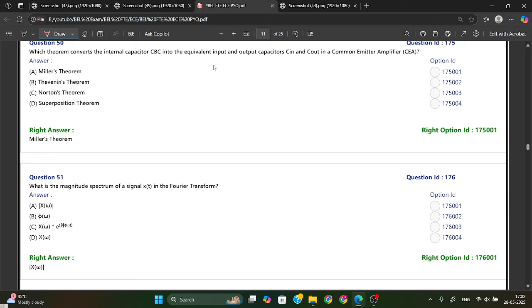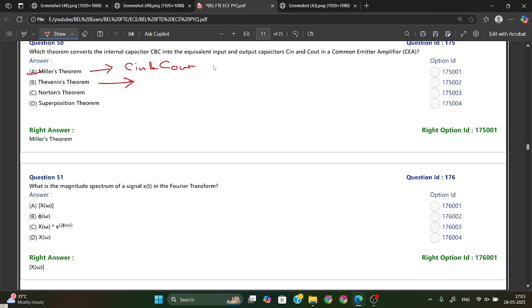The Miller theorem is used to split or convert the feedback capacitor into an equivalent C in and C out, meaning equivalent input capacitor and equivalent output capacitor. This is the function of the Miller theorem. So from here the Miller theorem is the answer.